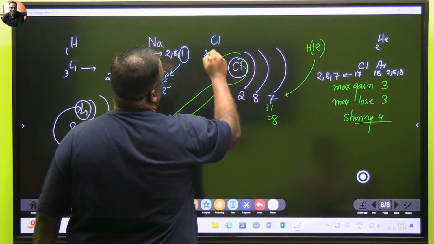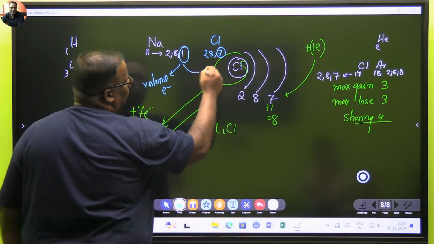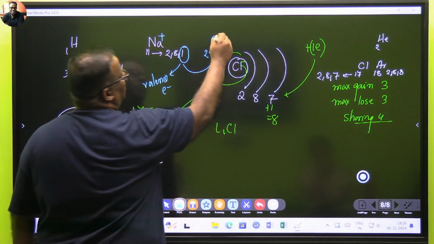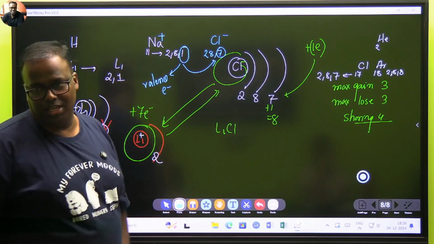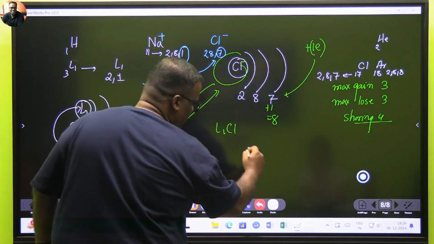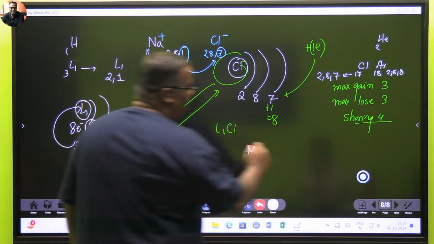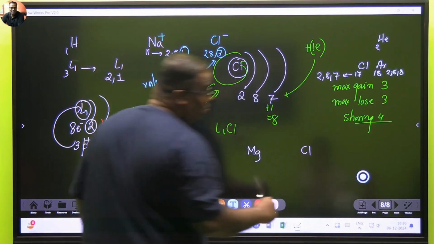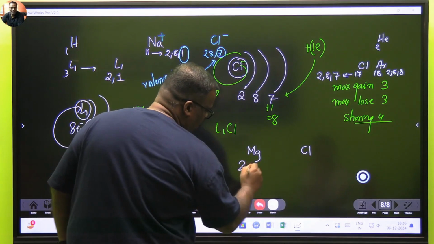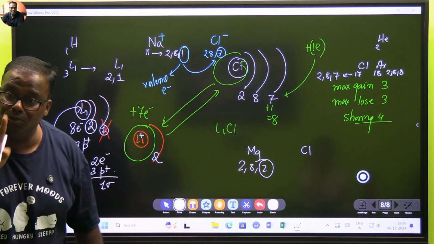So look at chlorine. Chlorine is what? 2,8,7. This one. So ये आराम से इसको देगा. So Na becomes Na plus, Cl becomes Cl minus. Compound is NaCl. But Mr. Rajiv Rastogi, if this is magnesium, and if this is chlorine, story becomes different. Magnesium is 12. So magnesium will be 2,8,2. That means magnesium will lose 2 electrons.